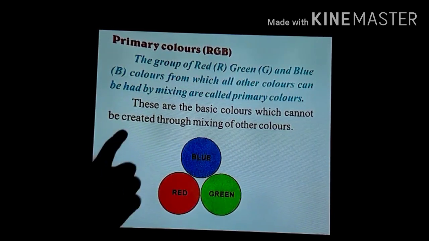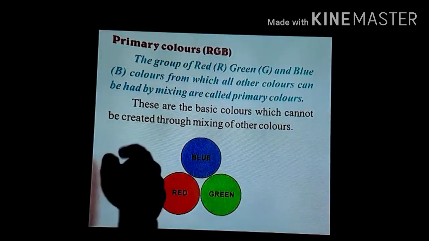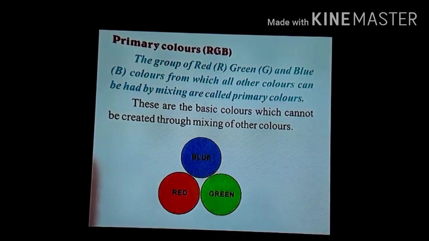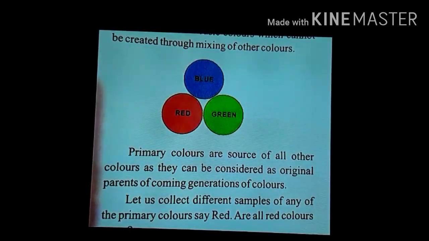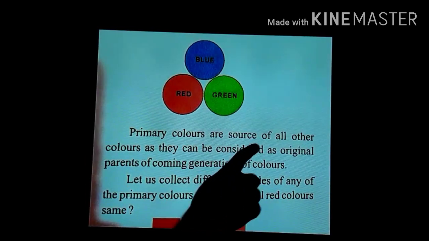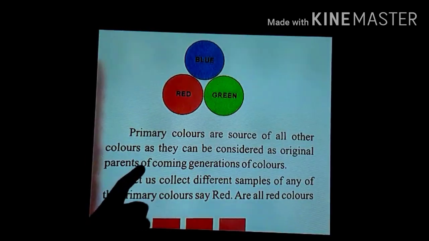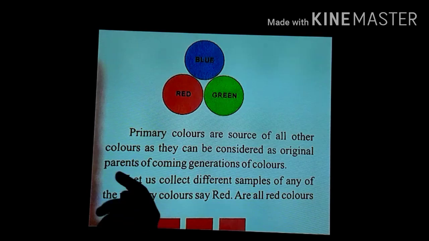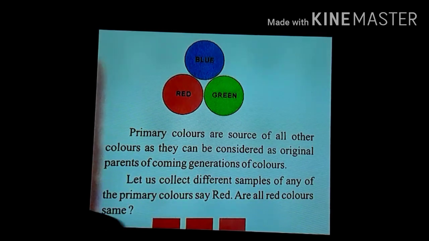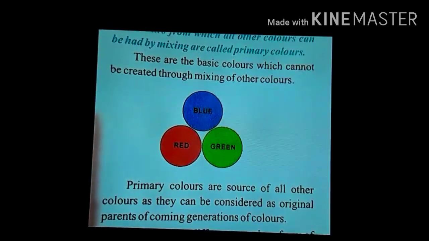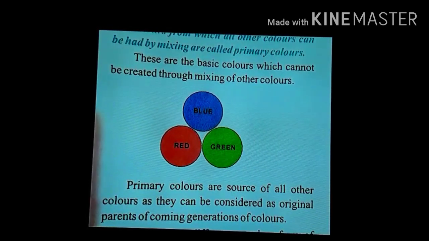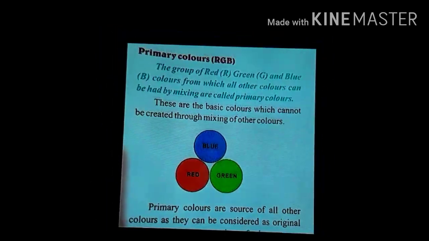So these are the basic colors which cannot be created through mixing of other colors, that is why they are called the primary colors. And the important point is also written here: the primary colors are the source of all the other colors, as they can be considered the original parents of the coming generation of colors. Means we cannot create these colors by mixing any other colors, but other colors can be formed by mixing these primary colors.